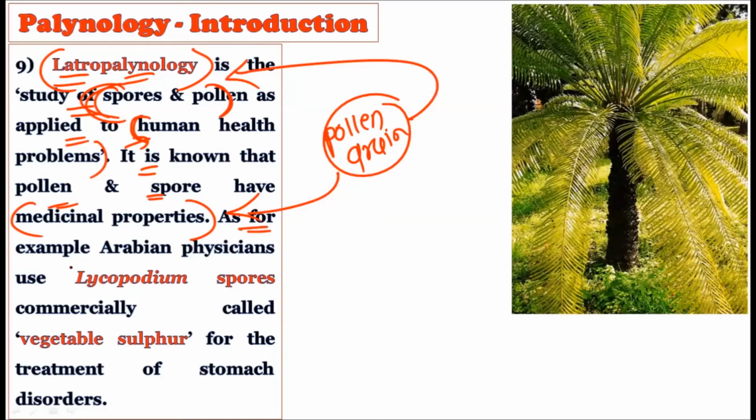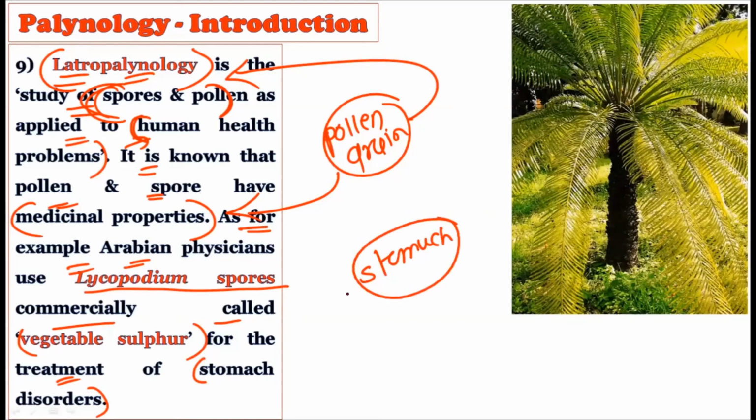See, for example, the Arabian physicians in the ancient time used the Lycopodium spores, commercially labeled as vegetable sulfur, for the treatment of stomach disorders. Okay, whatever the stomach disorders are there, these are actually treated by the spores of the Lycopodium. Okay, this Lycopodium contains very small spores, and these spores are responsible for relief in stomach disorders. These Lycopodium spores were also called vegetable sulfur.